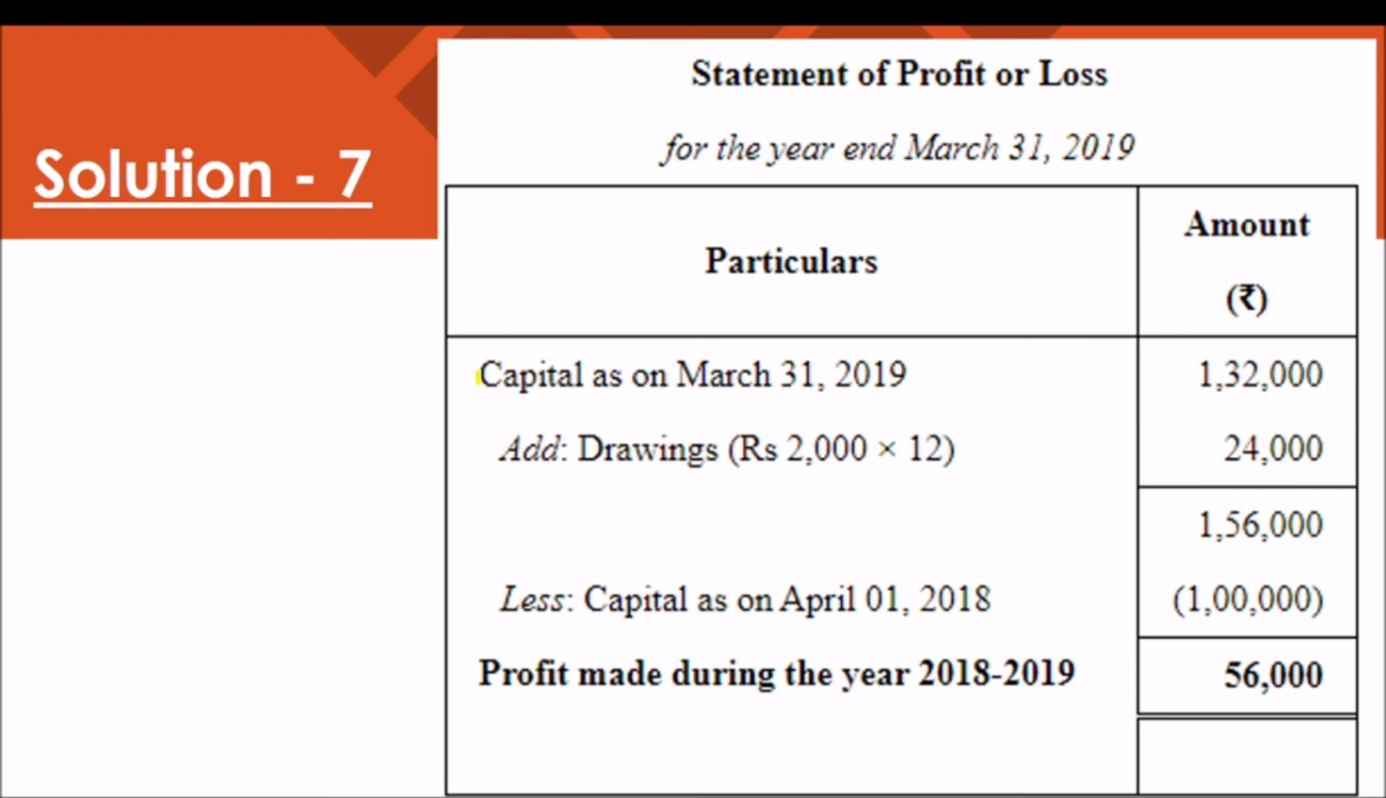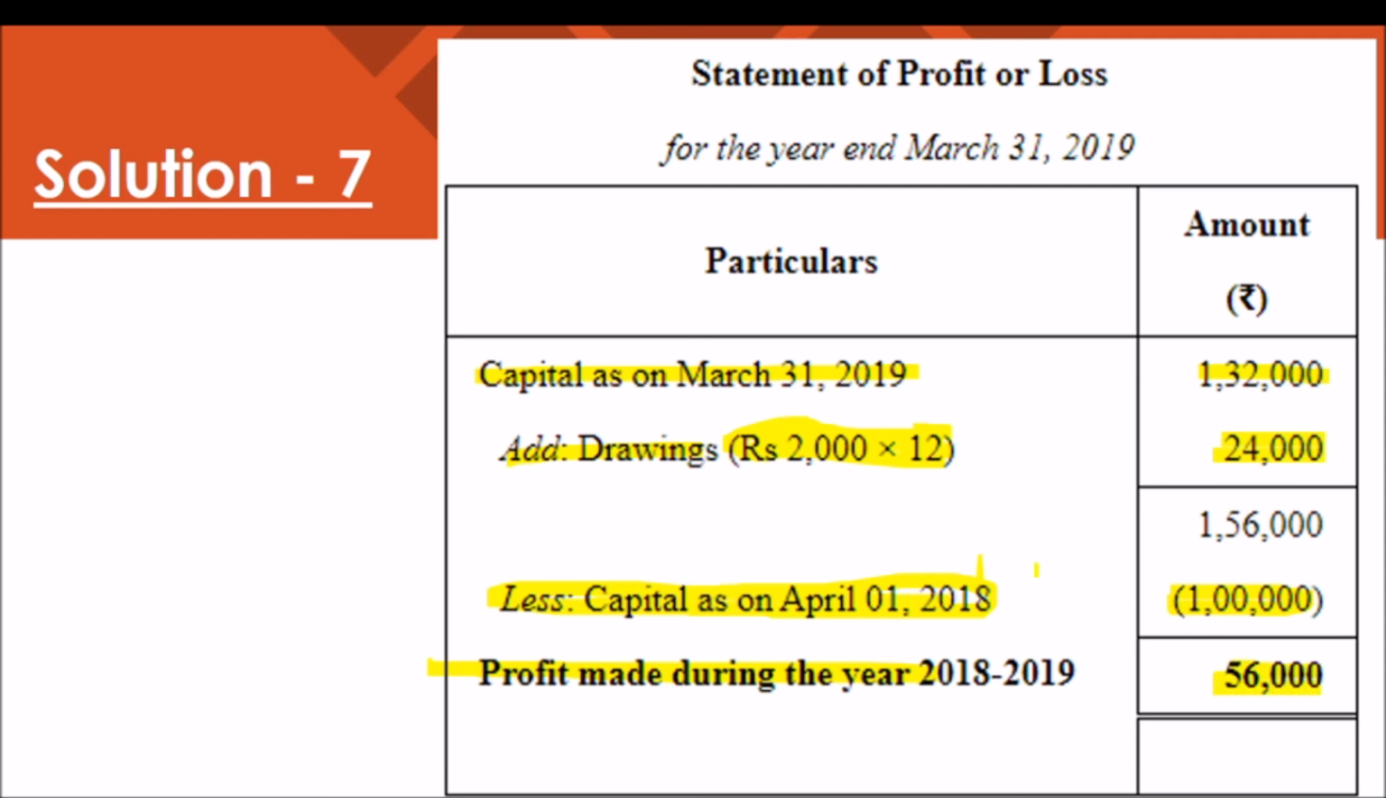Remember, it will begin with the capital at the end of the year, 32,000. And drawings. Here, remember, the drawings is given per month. Actually, we have to calculate it for the whole year. When we calculate the amount of drawings for the whole year, we have to multiply it by 12. So, 2,000 into 12, 24,000 will be shown in the amount column. And we have to deduct the amount of capital at the beginning of the year, 1 lakh. Then we will get the profit made during the year, it will be 56,000.